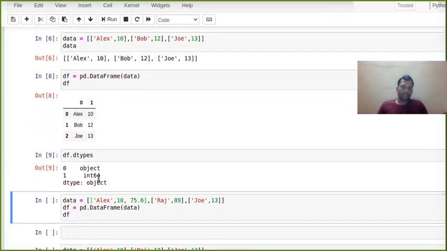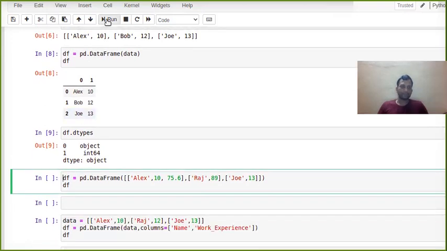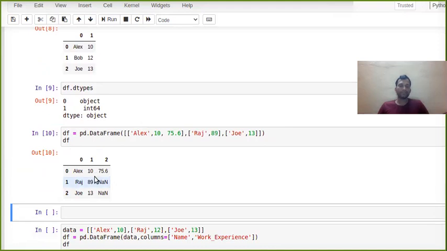What I told you, one more thing I want to explain. First I created data, some variable, and that was storing all the values. Now instead of this, you can write all these values directly within the data frame. So you will get the same output. See, I got the same output: Alex, Raju, and 10, 89, 75.6.